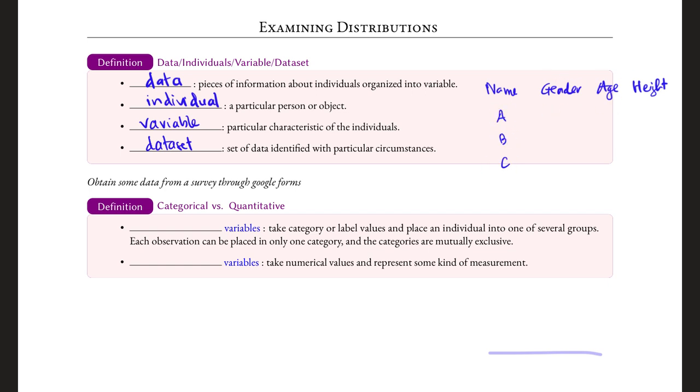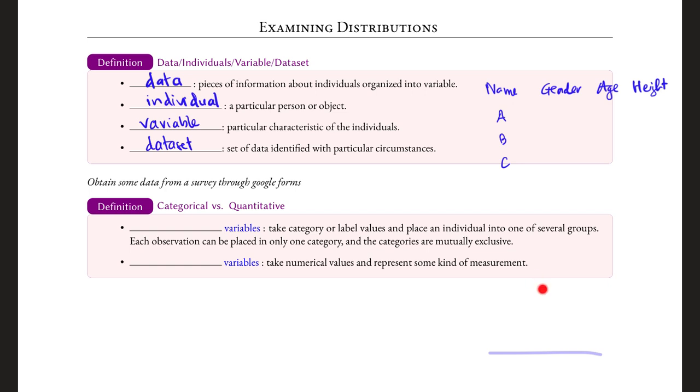The variables are classified as either categorical or quantitative variables. The gender would list the group, and so it is called a categorical variable. The age and the height are numerical values. They are called quantitative variables. Now, just because the variable consists of numerical values doesn't mean that it is automatically a quantitative variable. It is only a quantitative variable if arithmetic makes sense.